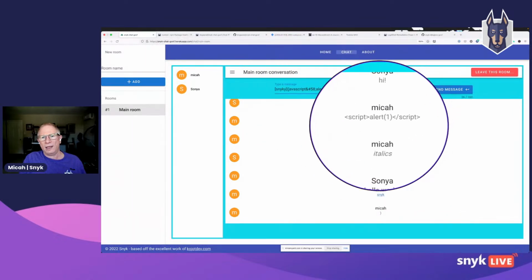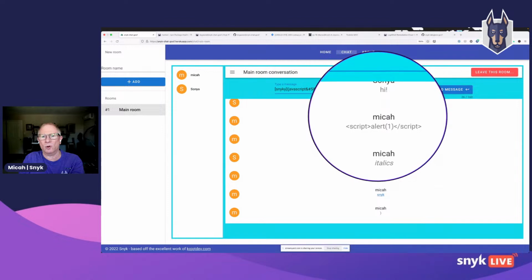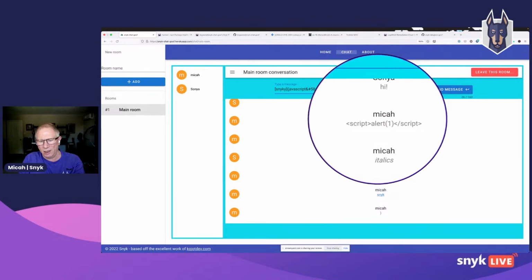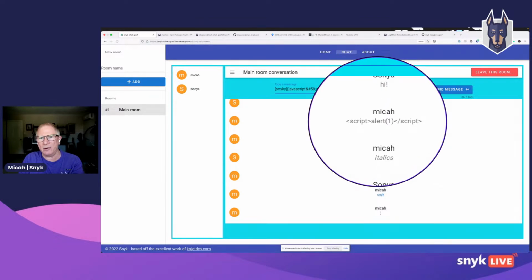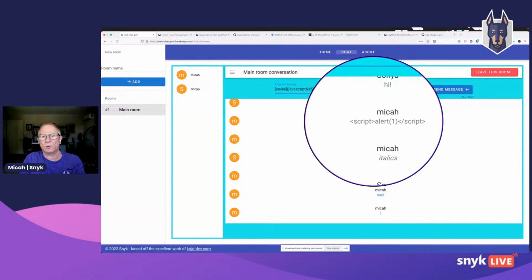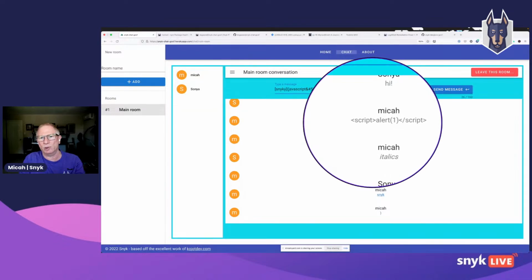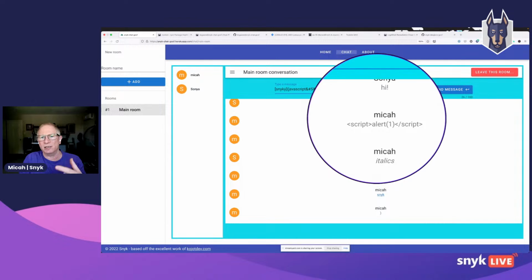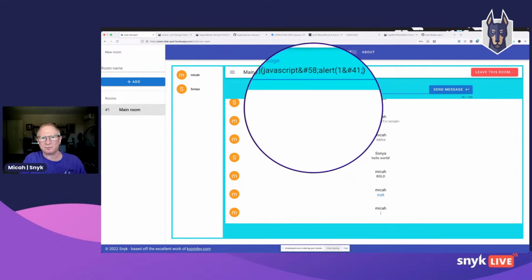So when the sanitizer parses my string, it's HTML entities that allow it to be shown on the screen in this way. So it's using the HTML entity for the less than symbol so that the browser doesn't interpret it as a tag.